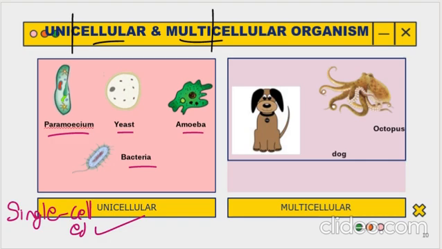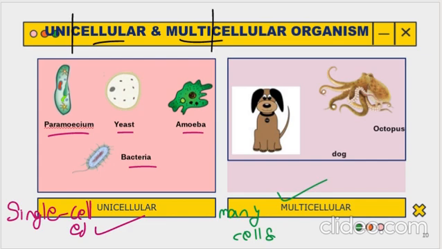Now when we come towards multicellular, multi means many, cellular means again cells. So multicellular means more than one cell. Correct? Or you can say there will be many cells in that. Take, suppose, dogs, octopus, humans, plants. We are multicellular because we have more than one cell. We have many cells in the body.